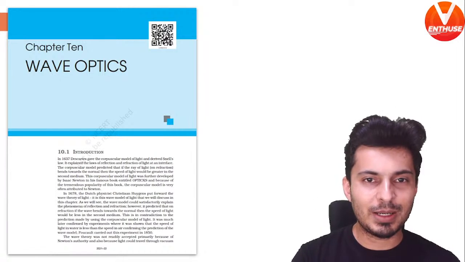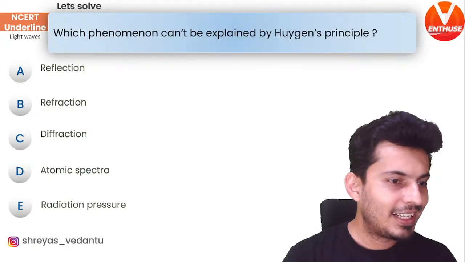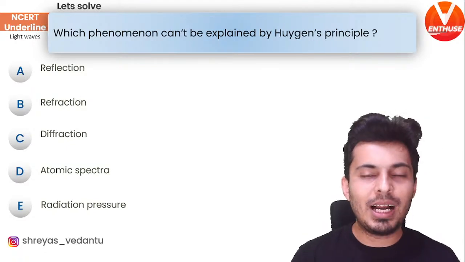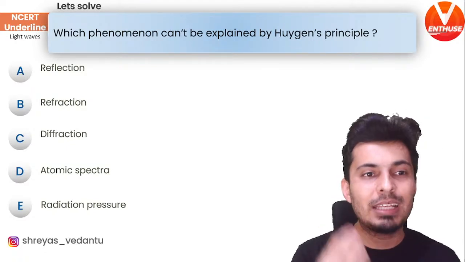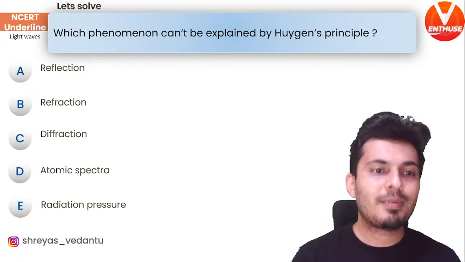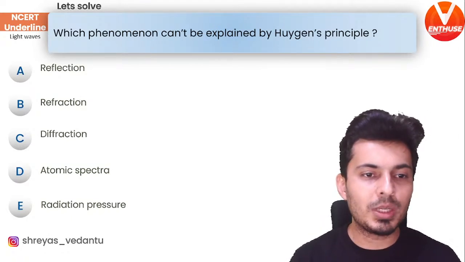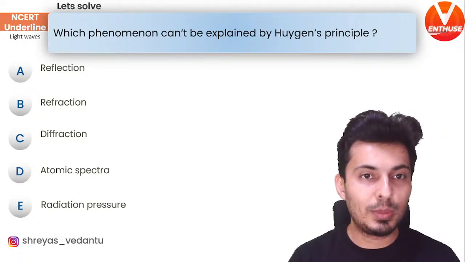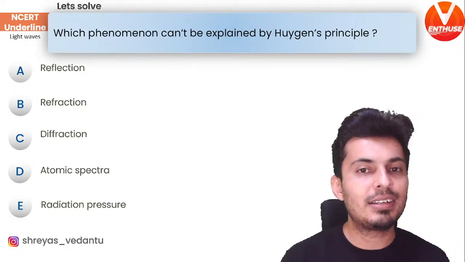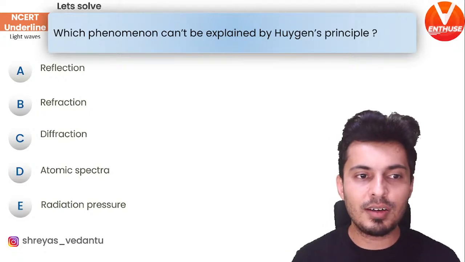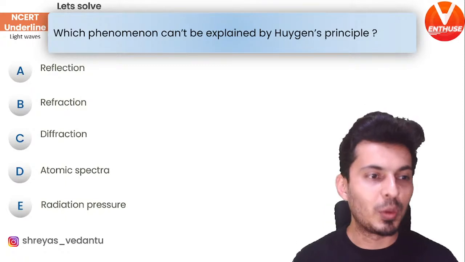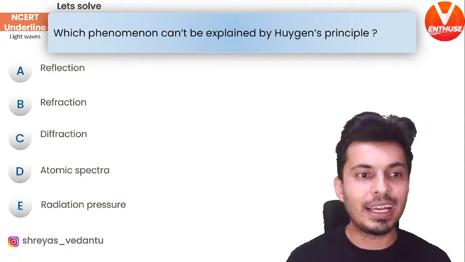The first question coming up on your screen, and here it is. Hello, Ria, welcome aboard. Which phenomena cannot be explained by Huygens principle? More than one can be correct. Reflection, refraction, diffraction, atomic spectra, radiation pressure. Think about it. Which of the phenomena cannot be explained by Huygens principle? Think carefully and let me know.